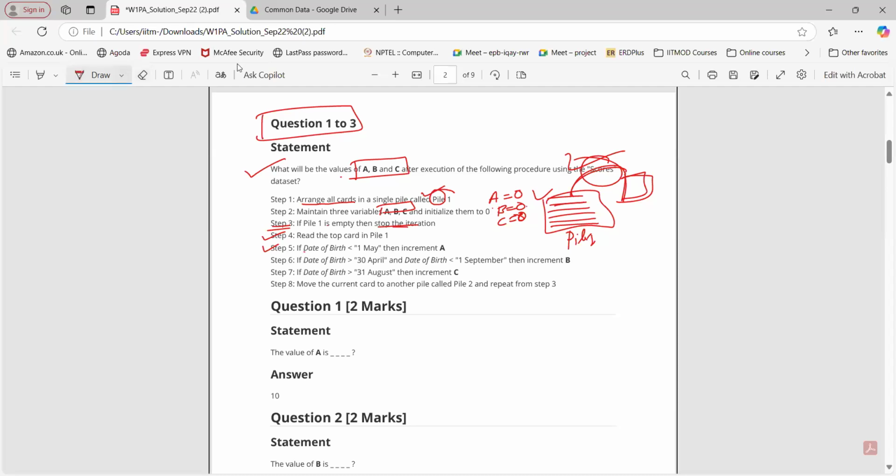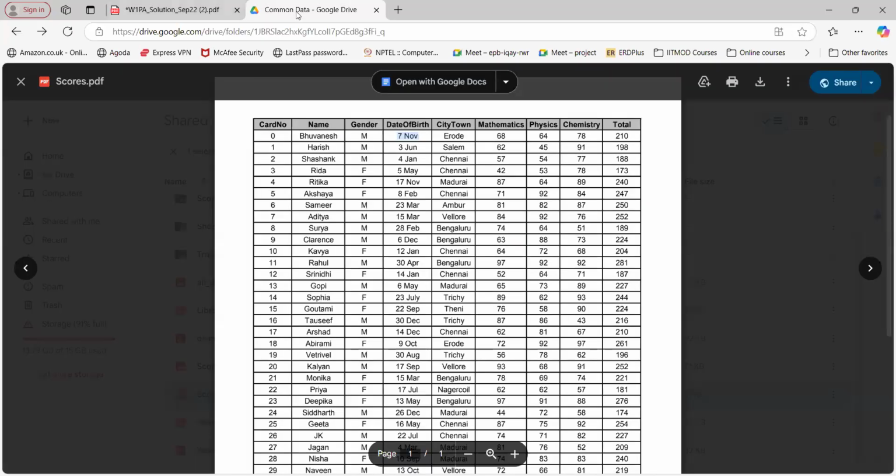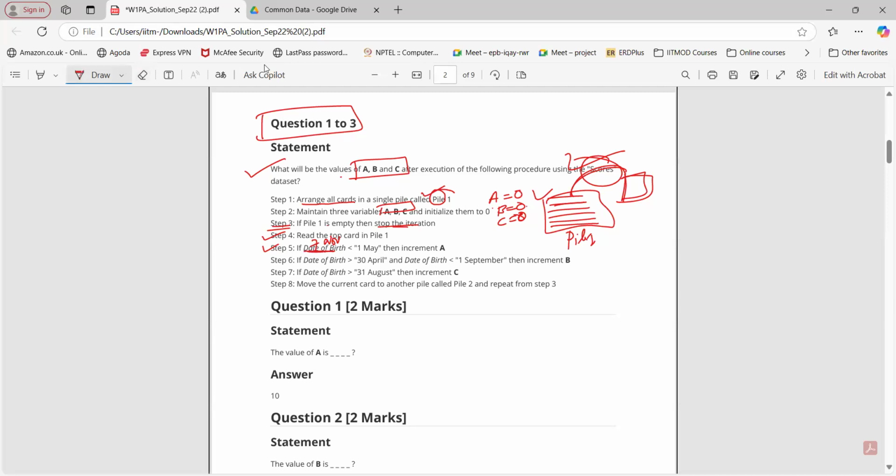So date of birth for the first card we are dealing with, that is the 7th November, right? So is it less than the 1st May? Tell me, is this true? No, sir. So this is false. So we are not going to increment A. Go to step number 6.